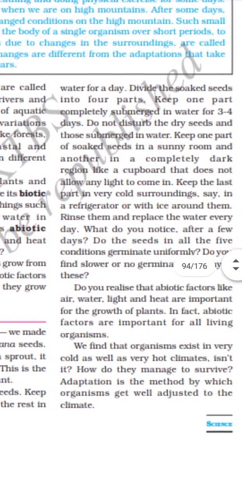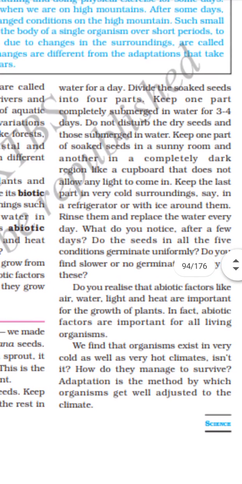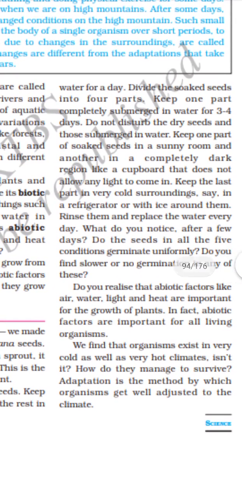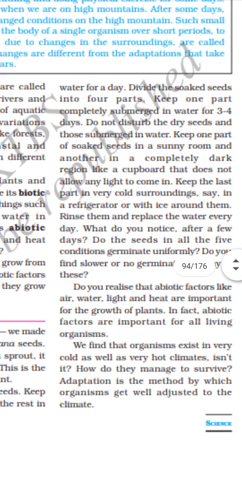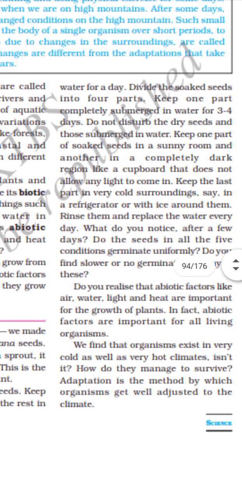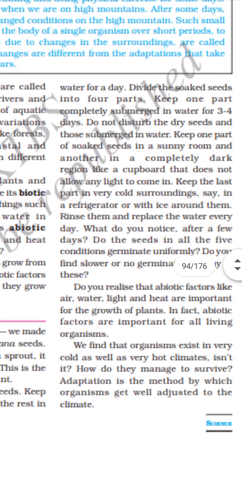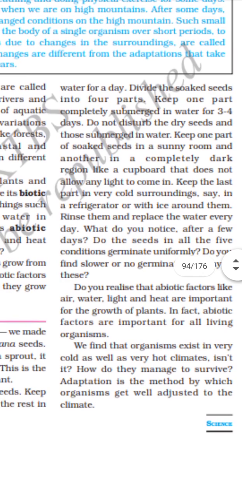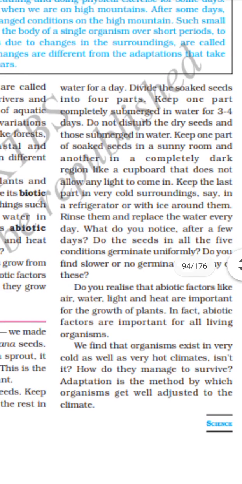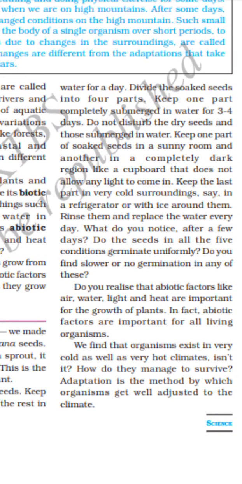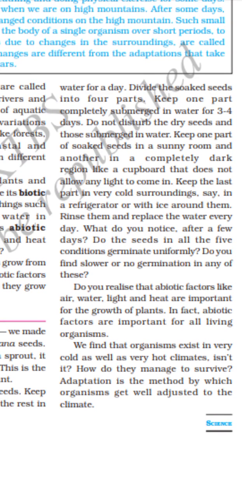Divide soaked seeds into 4 parts. Keep 1 part submerged in water for 3 to 4 days. Do not disturb the dry seeds and those submerged in the water. Keep 1 part of the soaked seeds in sunny room and another in complete dark region in a cupboard. Keep the last part in very cold surroundings, say in a refrigerator with ice around them. Rinse them and replace water every day.